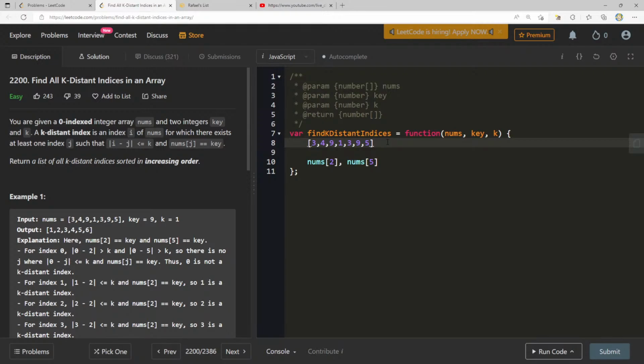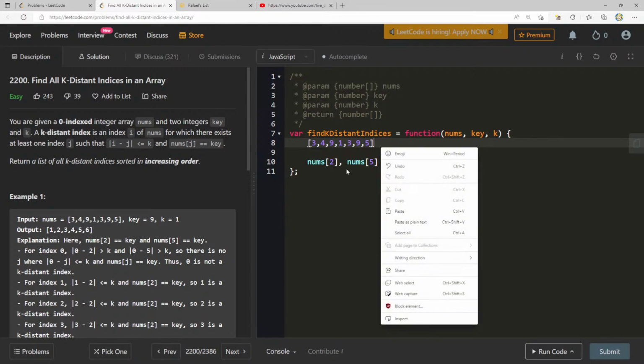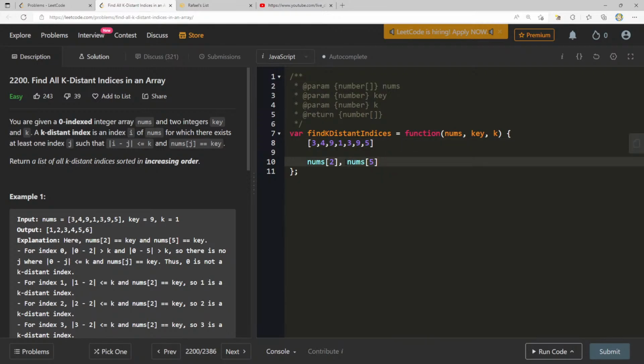However, maybe not, though. A k-distant index is an index i of nums for which there exists at least one index j. 0 minus 2 and 0 minus 5. And then we do 1 minus 2, 1 minus 5, 2 minus 2, 2 minus 5. We do that for every single one.